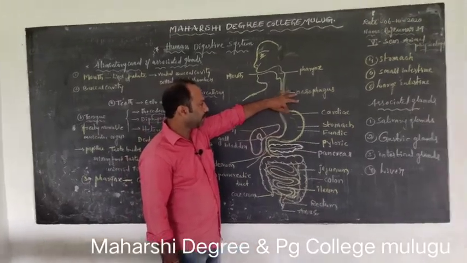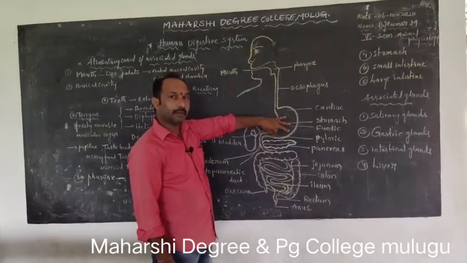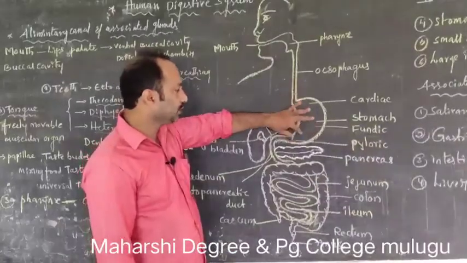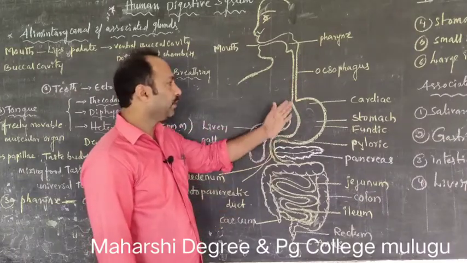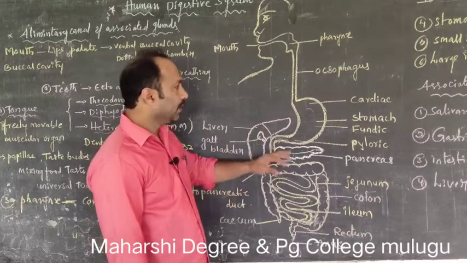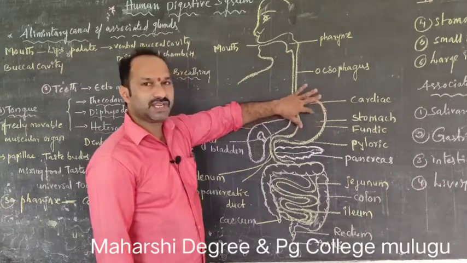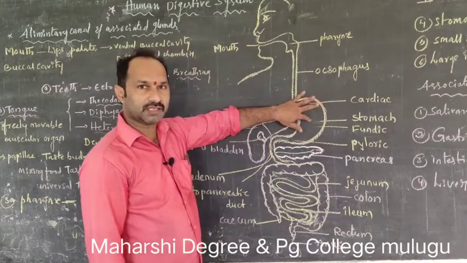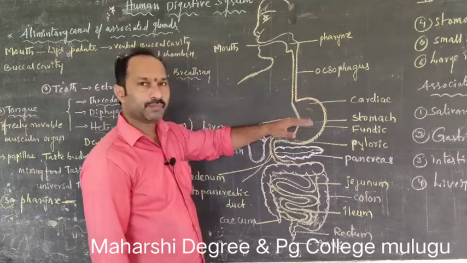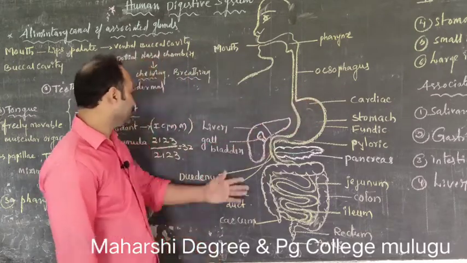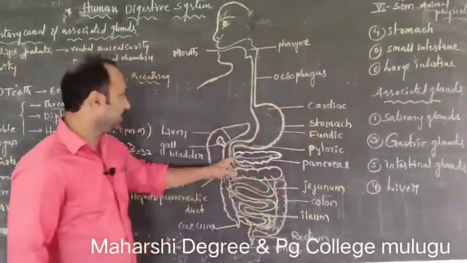The cardiac stomach contains the cardiac sphincter and the pyloric stomach contains the pyloric sphincter. These two sphincters allow the movement of food from one part to the next. The middle fundic region contains gastric glands, which secrete gastric juice. This gastric juice is useful for protein digestion.